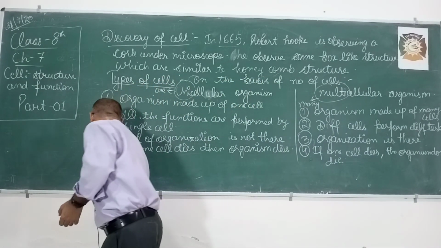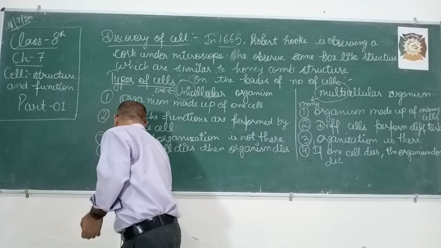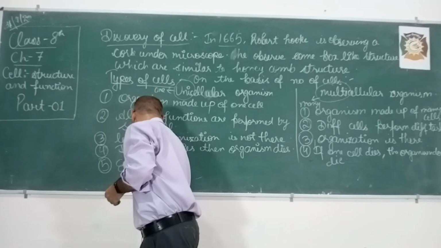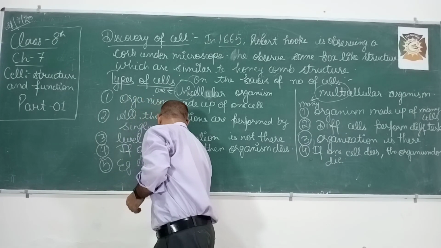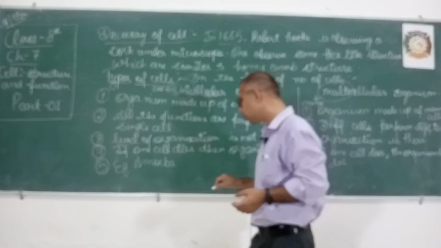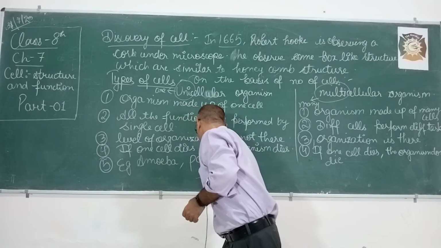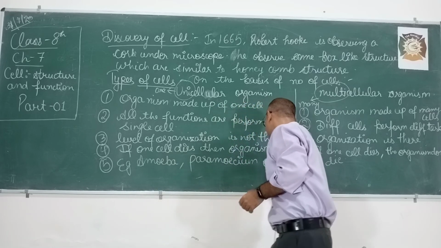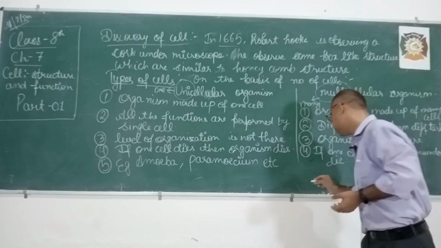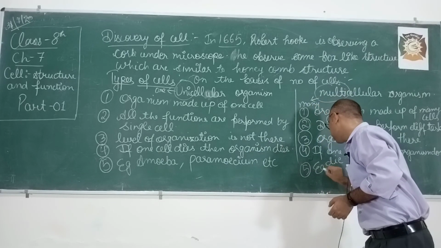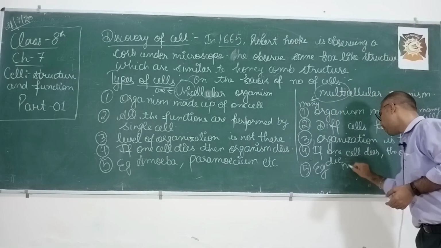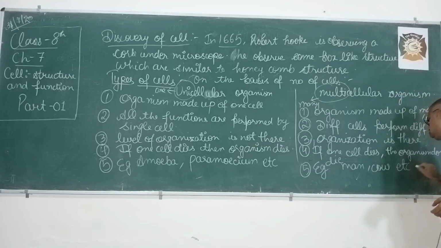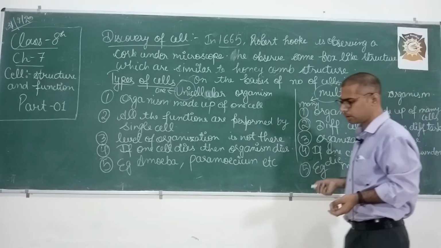Okay, now let us study the examples. Examples of unicellular organisms are amoeba and paramecium, and many more which we are going to study. In the case of multicellular organisms, examples are man, cow, plants. So many examples are there of multicellular organisms.